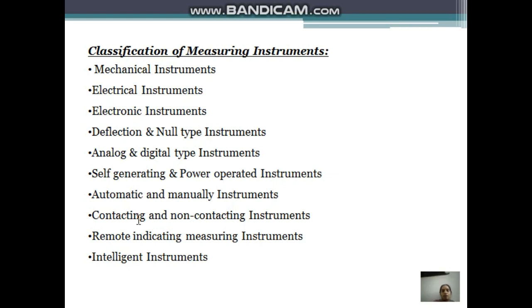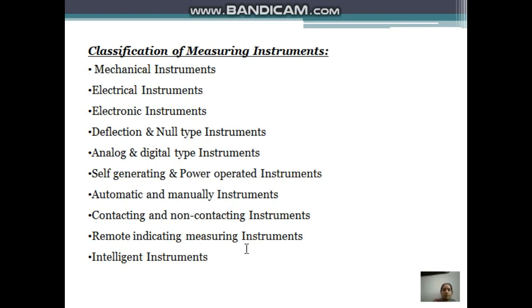Next one, contacting and non-contacting. What are contacting instruments? The best examples are mercury in glass thermometer, Bourdon tube pressure gauge, and thermocouple to measure the temperature. By contacting only it can measure the temperature, and a voltmeter placed in an electric circuit, like this. For the non-contacting type instruments, the best example is pyrometers. To measure the temperature, we use the optical parameter, the radiation parameter. So they are not in contact. By simply absorbing the radiation and light intensity, they measure the temperature.